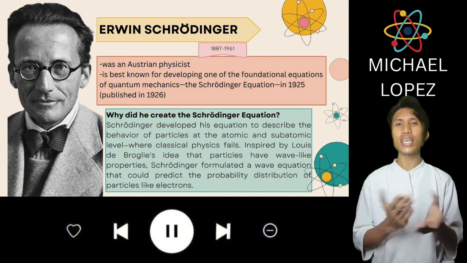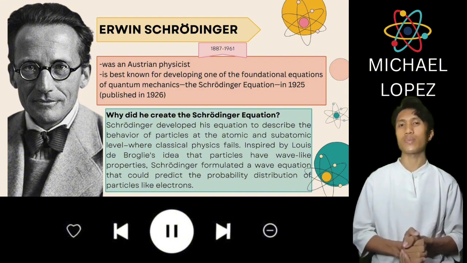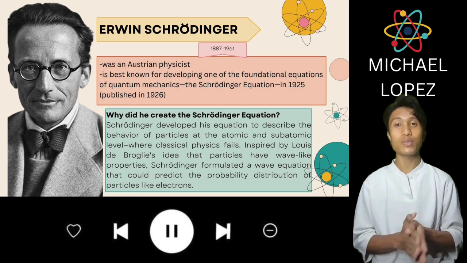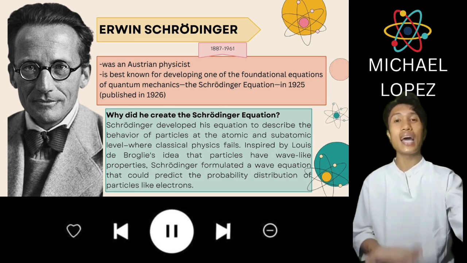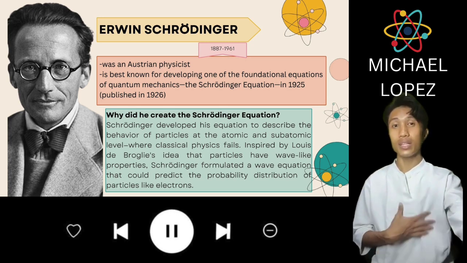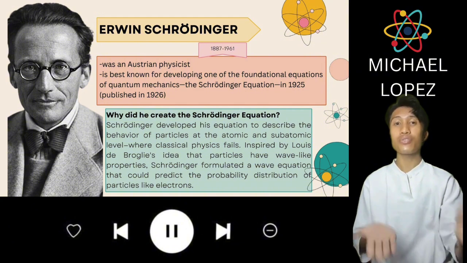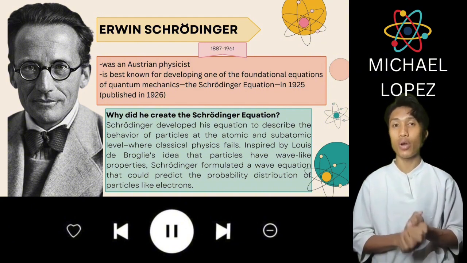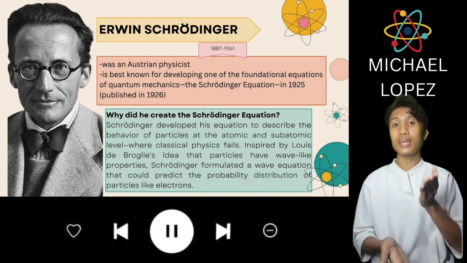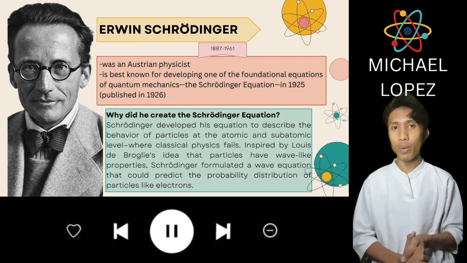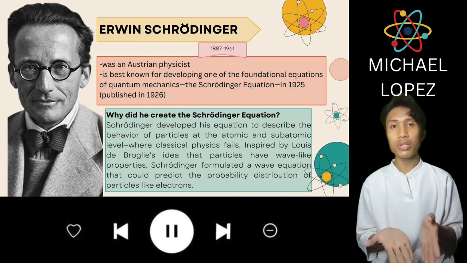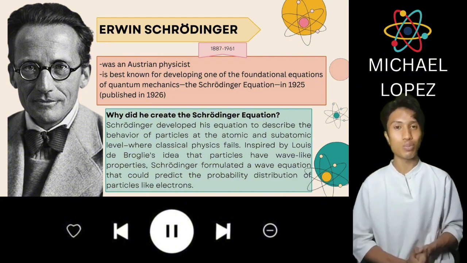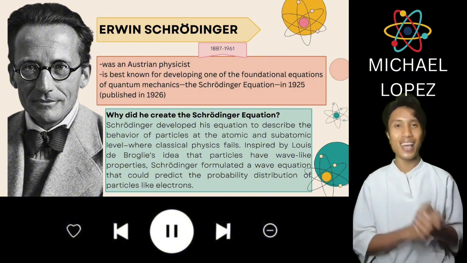Why did he create it? Schrodinger developed his equation to describe the behavior of particles at the atomic and subatomic level, where classical physics fails. It was inspired by Louis de Broglie's idea that particles have wave-like properties. So Schrodinger formulated a wave equation that could predict the probability distribution of particles like electrons.